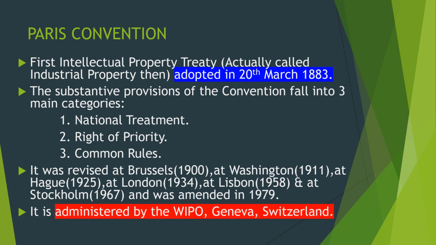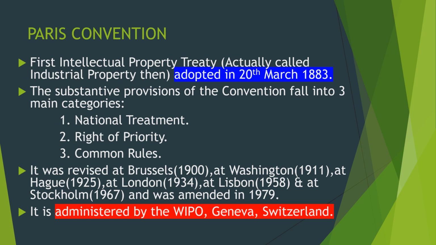Fine. The substantive provisions of the convention fall into three main categories. First one is national treatment, second one is right of priority, and the third one is common rules. Paris Convention was revised at Brussels, Belgium in the year 1900, at Washington, USA in 1911, and at Hague, Netherlands in 1925.